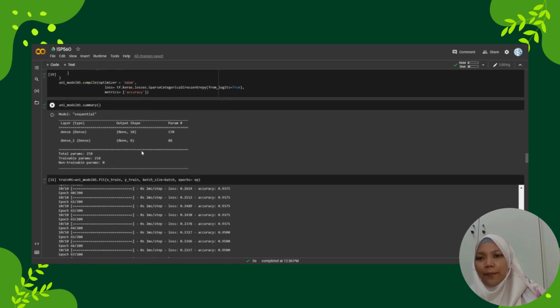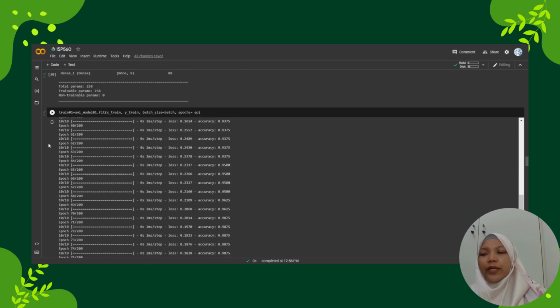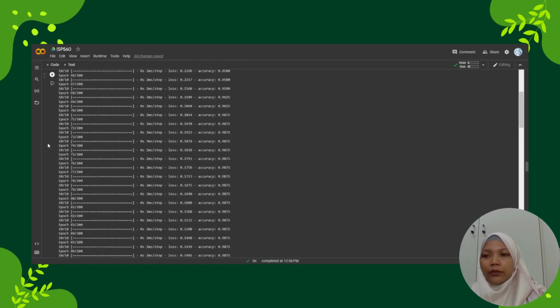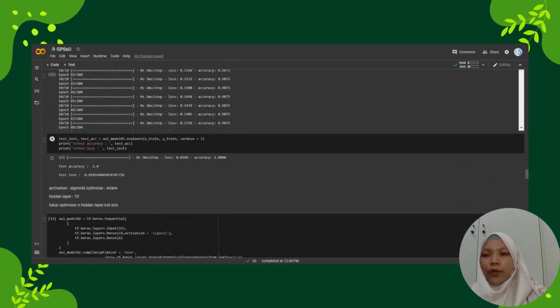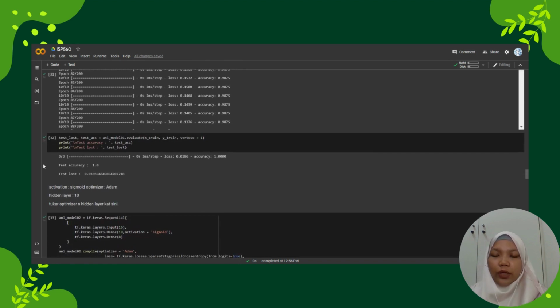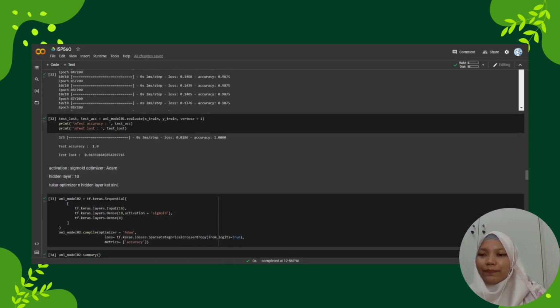After that, this is the summary, and we train the model, and we got test accuracy equal to 1.0, which is 100%, and test loss equal to 0.01859484988 54707718, with 0 seconds.